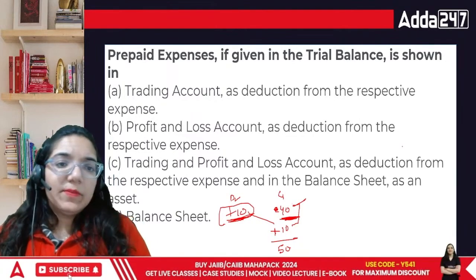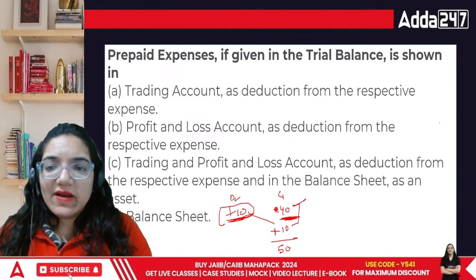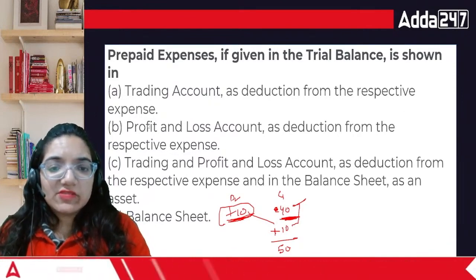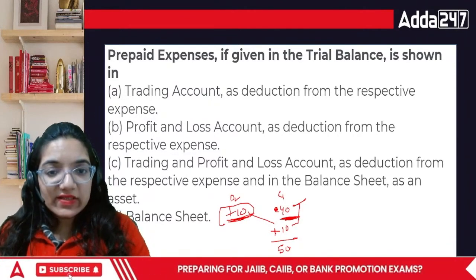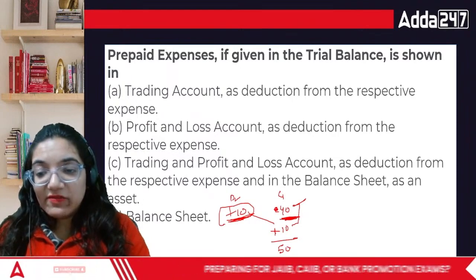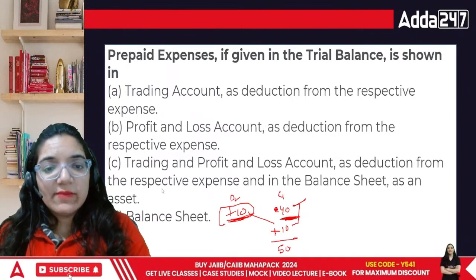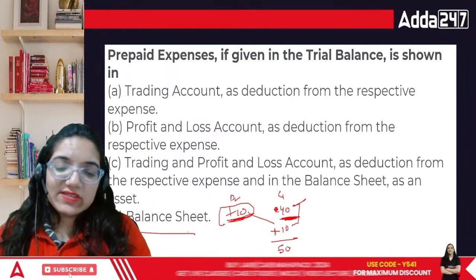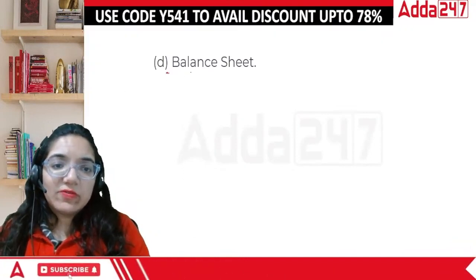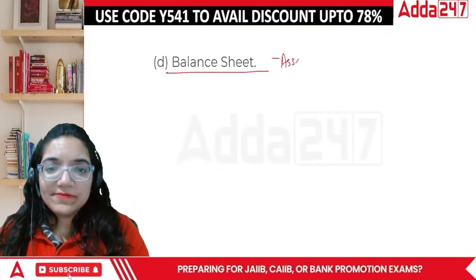Now, prepaid expenses, if given in the trial balance, are shown as prepaid expenses. That means the expenses which are paid in advance are shown in the trial balance. If I've paid something in advance, it is always taken to the balance sheet. So it will be taken to the balance sheet as an asset.